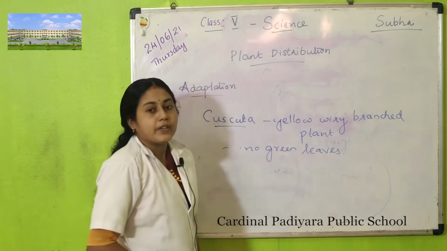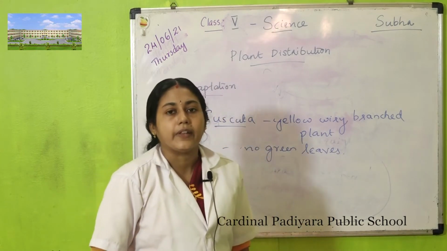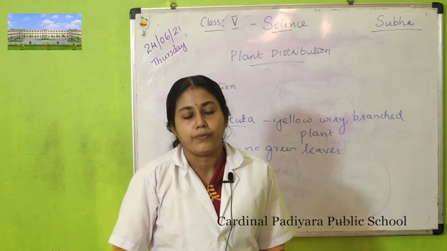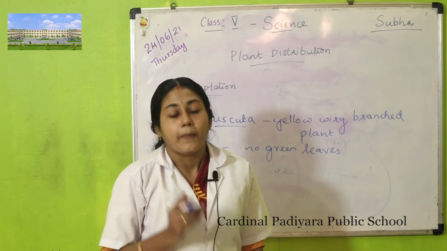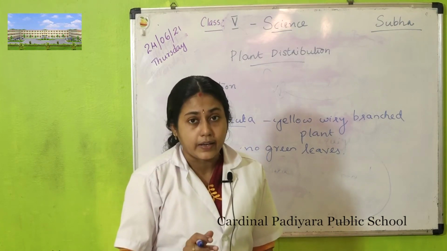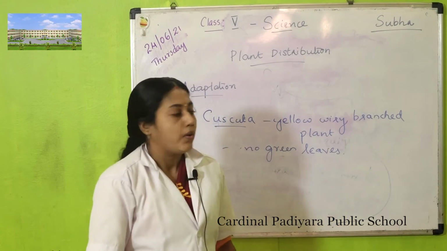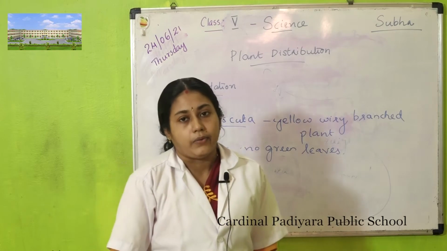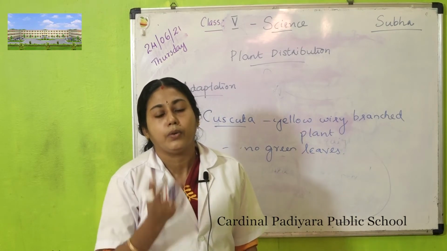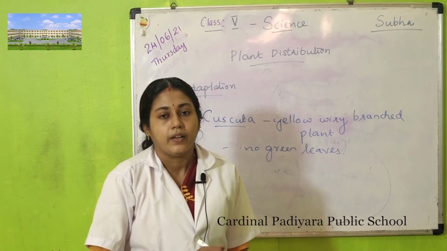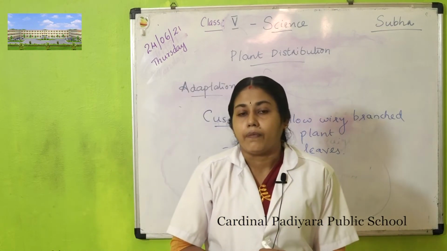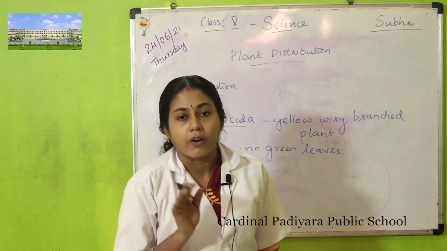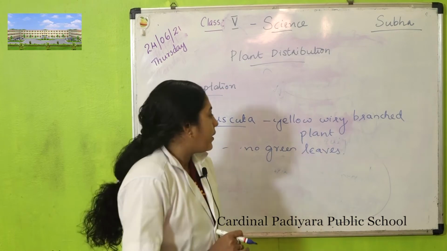Due to the absence of green leaves, they cannot prepare their own food. Usually green plants are green in color and they prepare their own food. But this cuscuta doesn't have green leaves. So how do they take their nutrition? They take food from the host plant on which it lives.